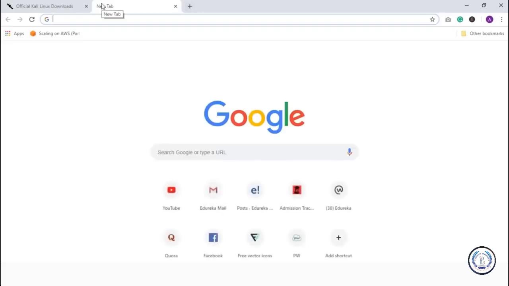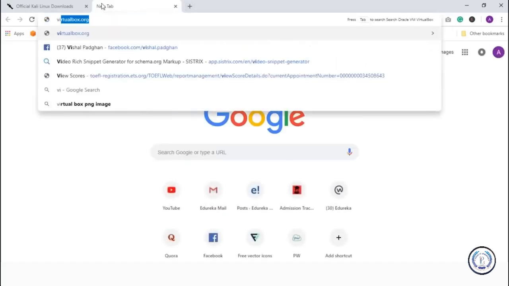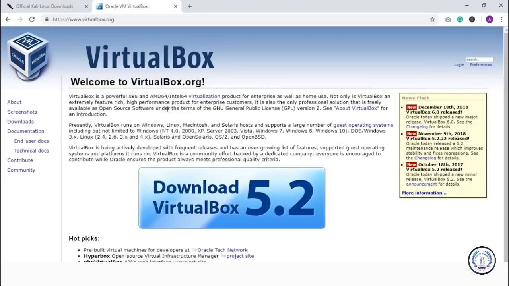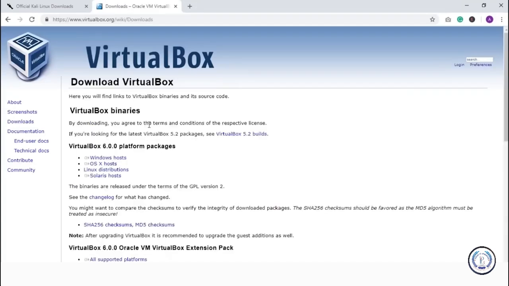All you have to do is, on your Mac operating system, go ahead and search for VirtualBox download. So this is the VirtualBox official page. You can go ahead and click on downloads here. As you can see, you have different options here: Windows hosts, OS X hosts, Linux distributions, and Solaris hosts. If you're using Windows, then go ahead and select Windows hosts. But for Mac, you'll have to select this. It's mostly a .exe file for Windows. Once you've done that, you can install VirtualBox. It's just click on next, and it'll work out and provide settings according to your need.